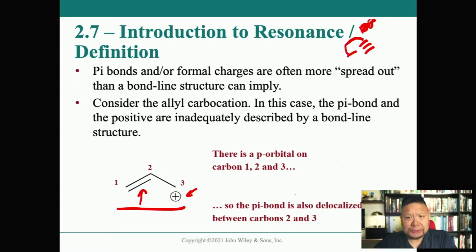When we draw these line angle drawings, we assume that where we draw the double bond, the pi bond, is where those pi bond electrons actually are, like they're stationary or stuck right there on that side of the atom. Turns out that's not actually true. When you take a look at this closer, especially through the lens of molecular orbital theory, remember that when you have two p orbitals that overlap, they form a bonding molecular orbital, and they also form an anti-bonding molecular orbital too.